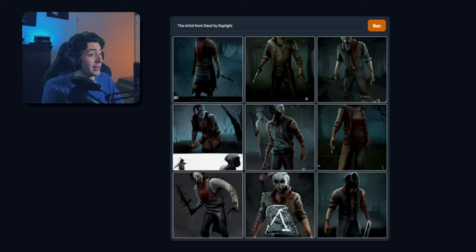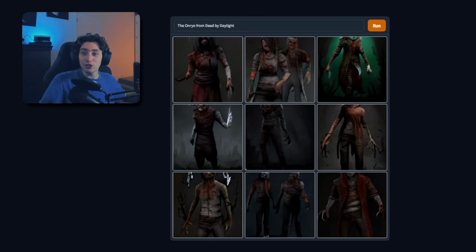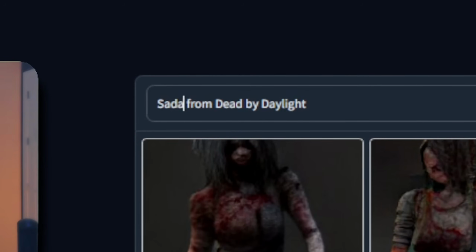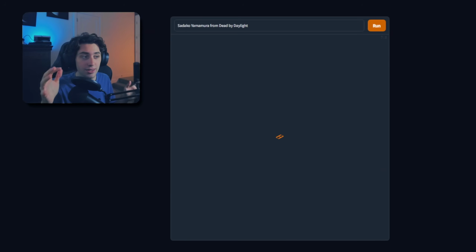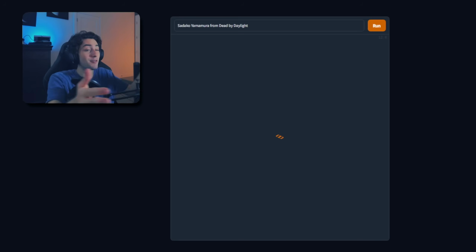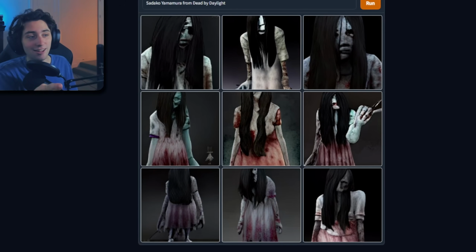Okay, the Onryo. I'm kind of scared for this one, but let's see. They're just reusing things. Let me try to do Sadako Yamamura. Let's try that, because hopefully that takes her from the actual movies and places her into a DVD background. So it could be at least a little cooler. See? That looks way better.